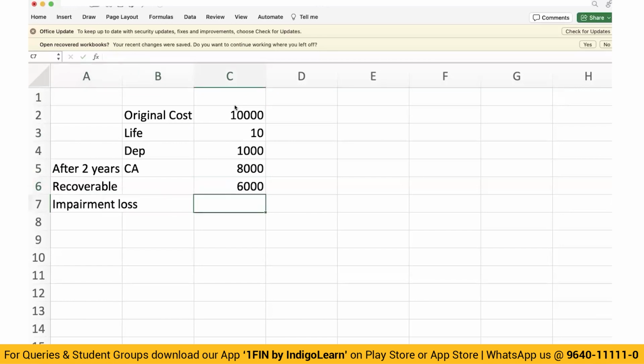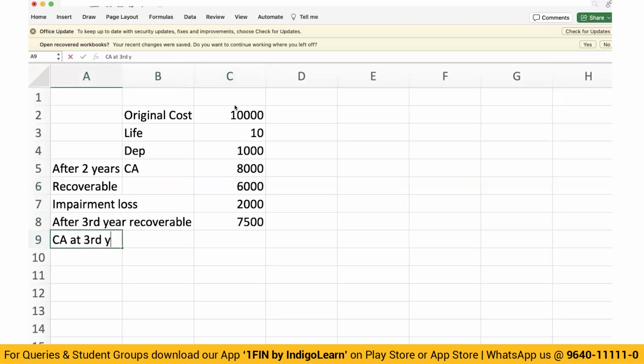Impairment loss is 8,000 minus 6,000, 2,000. After third year, recoverable amount is, say for example, 7,500.